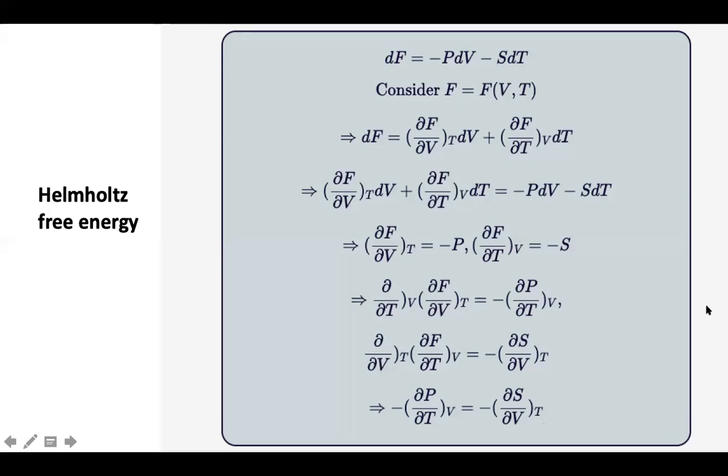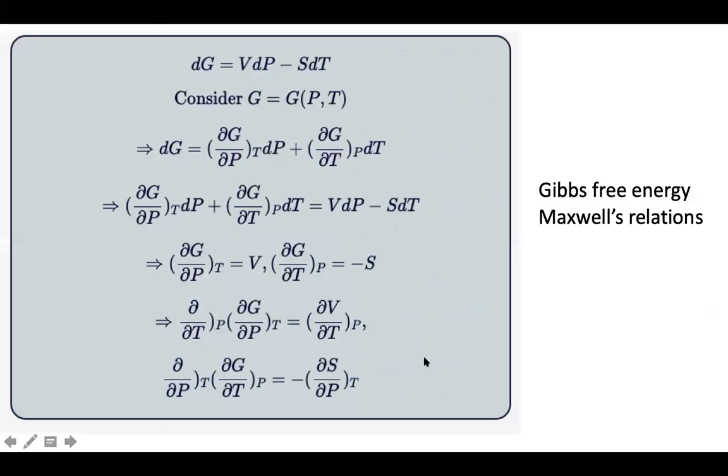Then we have the last one, which is Gibbs free energy. So what is Gibbs free energy? dG is equal to VdP minus SdT. So this was the relationship which we had, and I can represent G in terms of pressure and temperature, as a function of pressure and temperature.